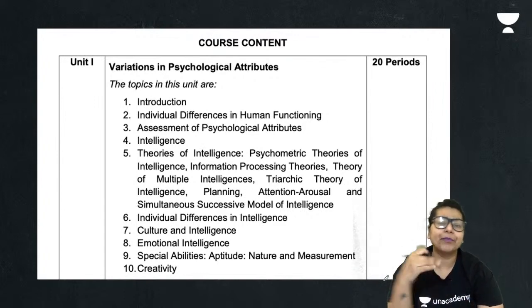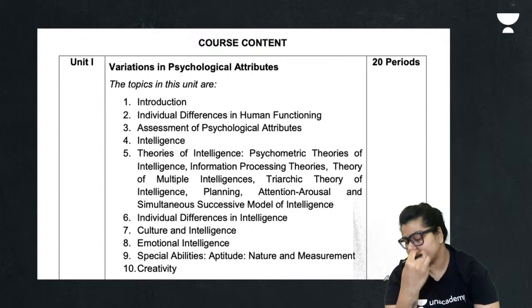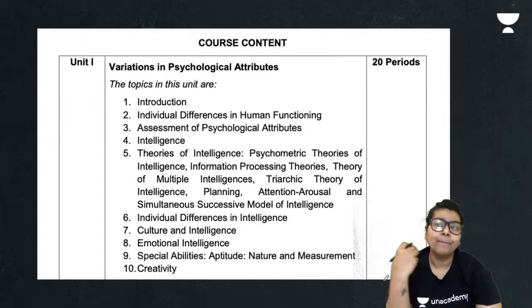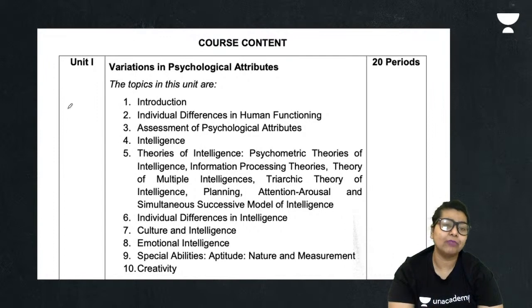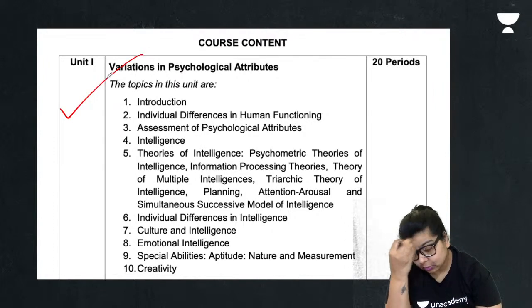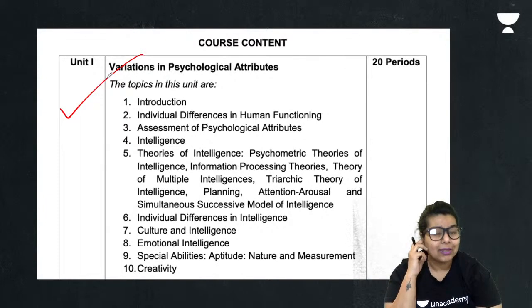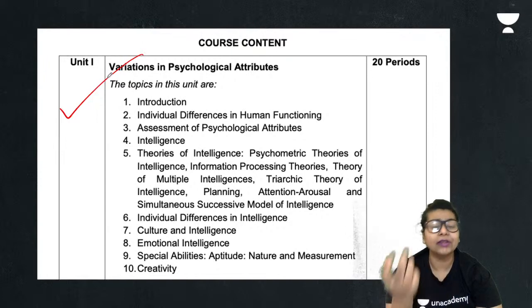So variations chapter, the entire concepts of how the human mind functions, how cognition is involved, culture, why intelligence plays an important role, that every human being has a different way of intelligence. Okay, then you're going to learn some amazing models like PASS model, two factor theory. Okay, then you will be learning about the triarchic theory of intelligence.